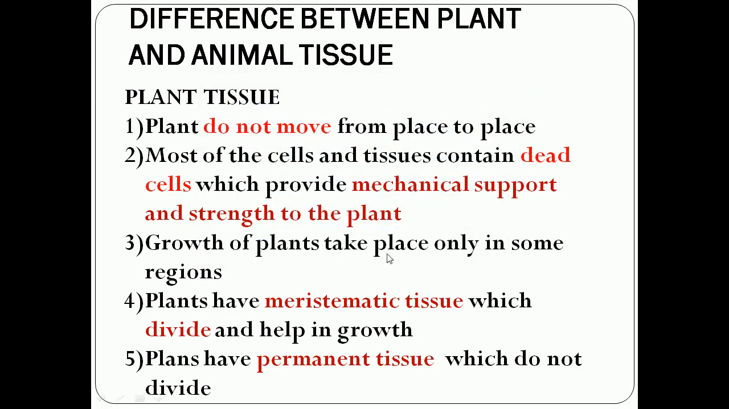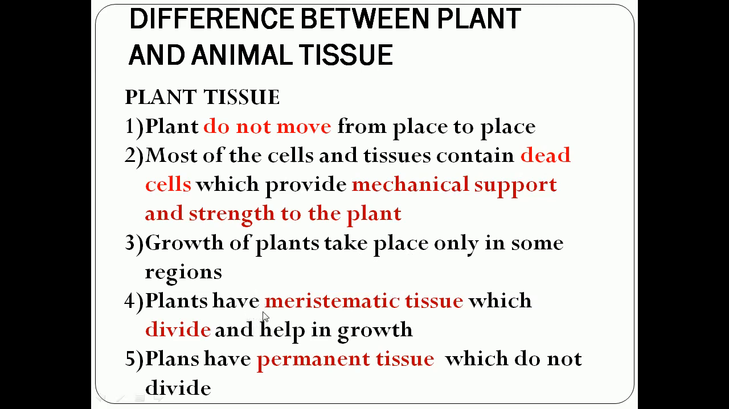Growth of plants takes place only in some regions. So a leaf will grow in a particular part of the stem. Tissue is responsible for that. So growth of plants takes place only in some regions.